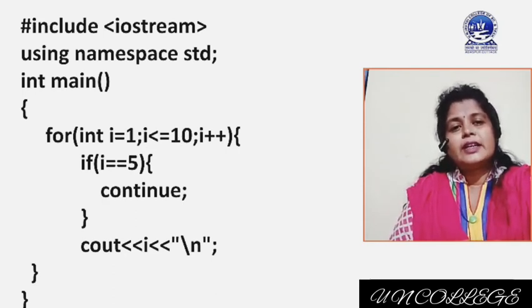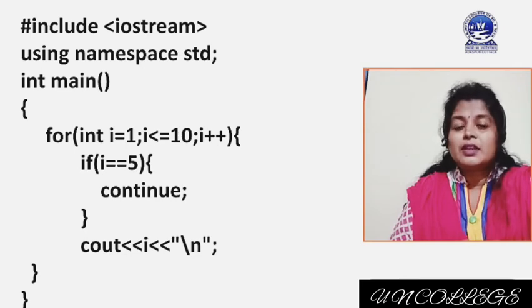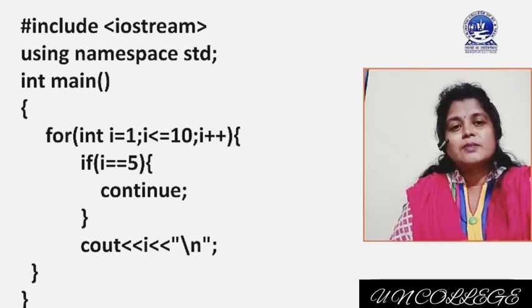In this way we have got output 1 to 3 till now. Then I is incremented to 4, condition is satisfied, inside the for loop we will get output 4. Then I is incremented to 5, and I less than equal to 10 is satisfied. Then inside the for loop again we have used one condition, if I equal to 5, yes, now I value is 5, so the if condition is satisfied, and continue will be executed and it will force the control to skip the remaining code execution.